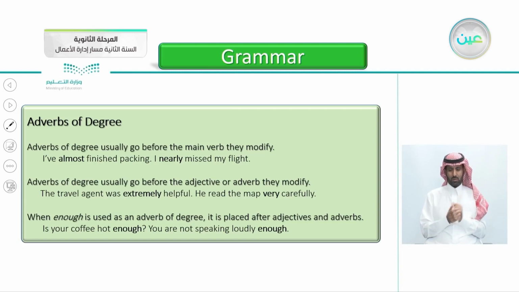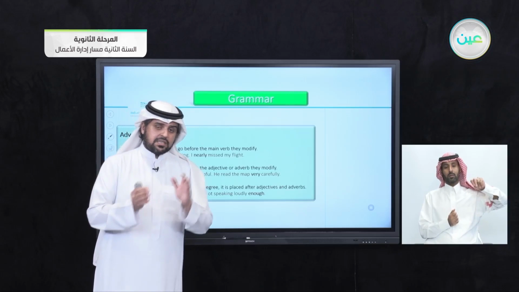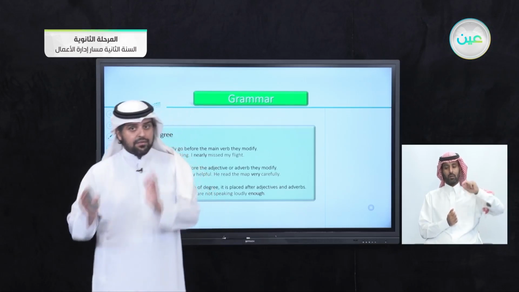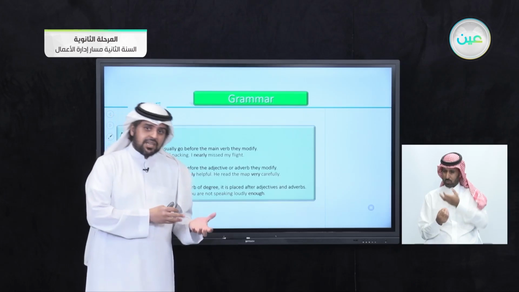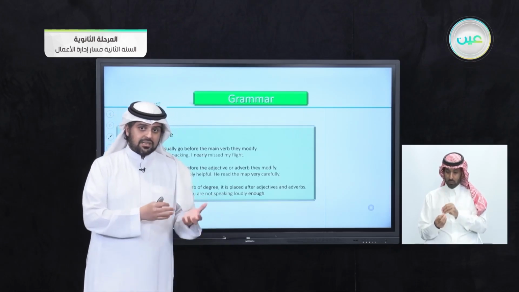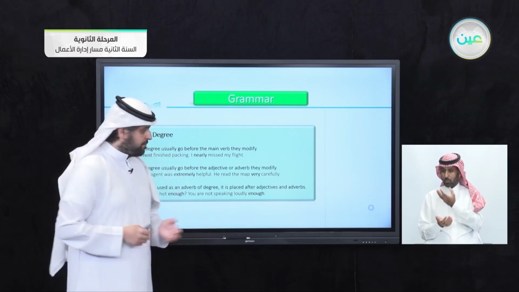When enough is used as an adverb of degree, it's placed after adjectives and adverbs. So we're talking just about the word enough here. It doesn't come before, it comes after the adjective or the adverb. Is your coffee hot enough? For example, when you say the coffee is not hot enough, it came after the adjective hot.